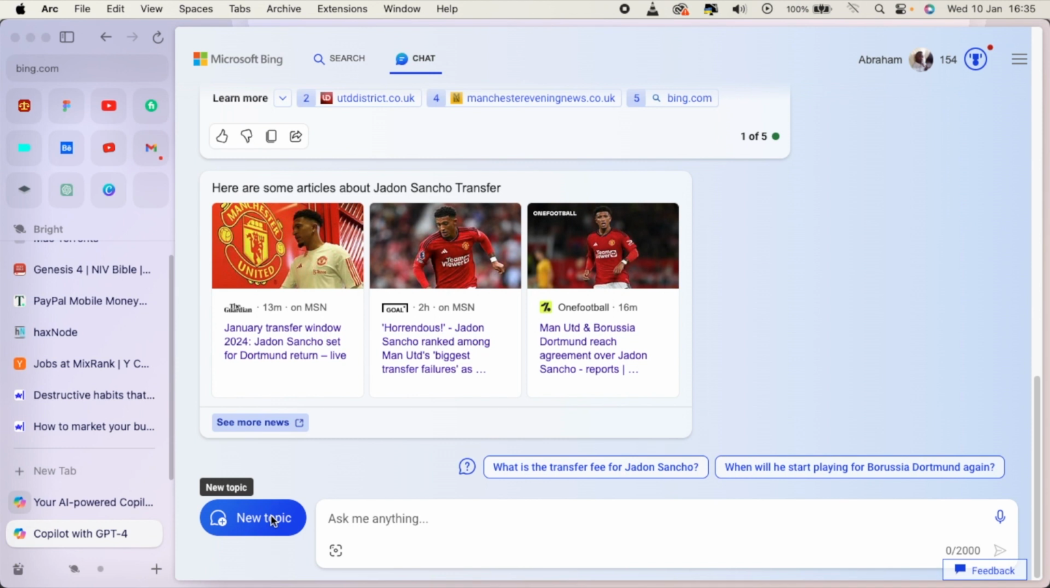So that was a quick guide on how to use GPT-4 for free.